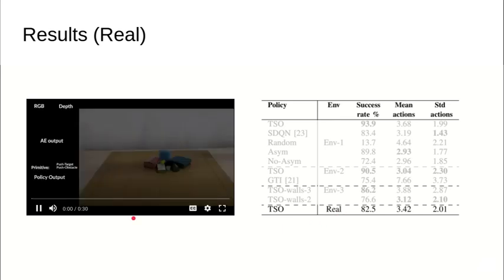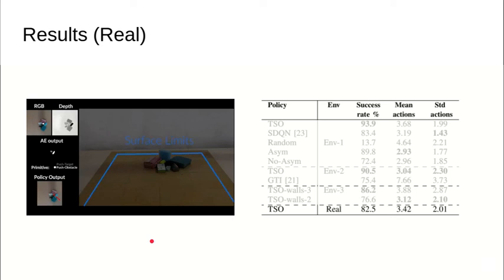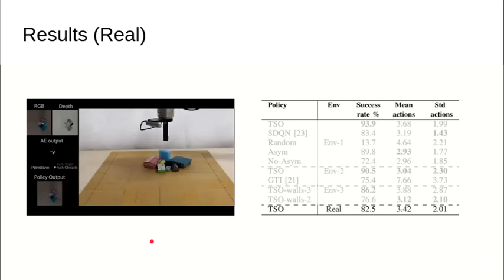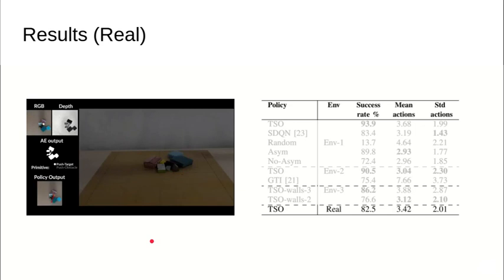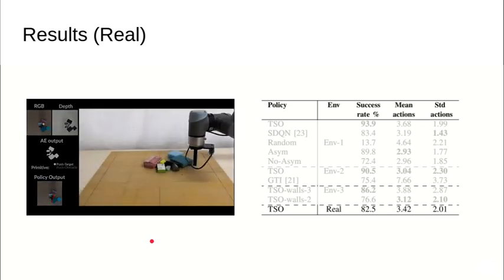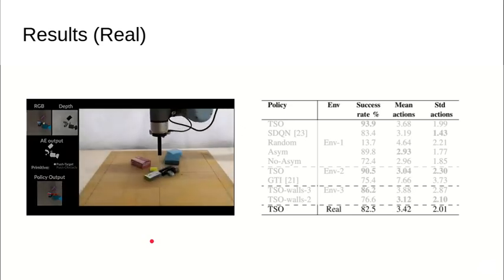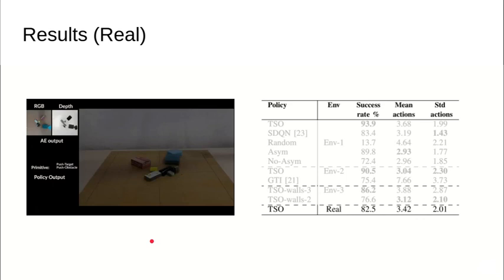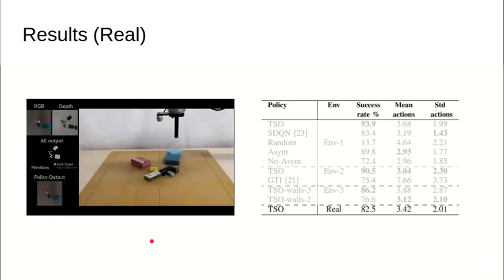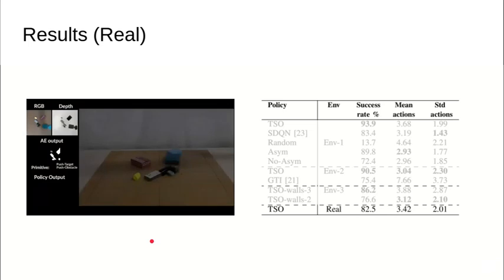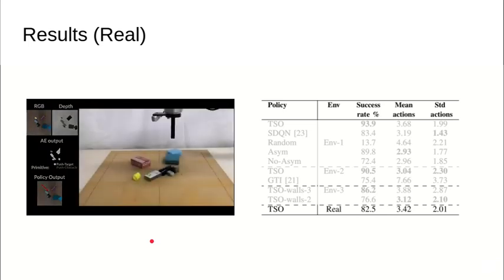In this video you can see the simulation of a target object, which is the small yellow object at the center of this cluster of objects. On the left you can see the RGB and depth information, the output of the autoencoder, the primitive that the robot selects each time, and also you can see the push that the selected primitive produces each time until the singulation of the target.